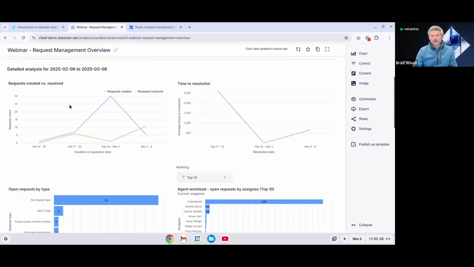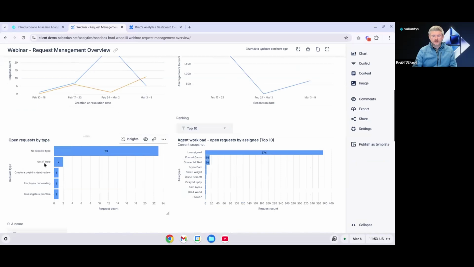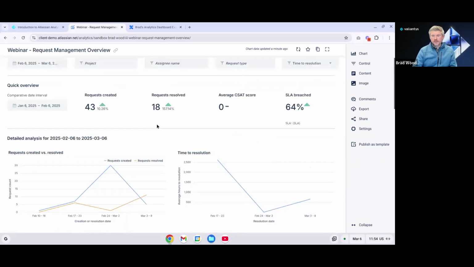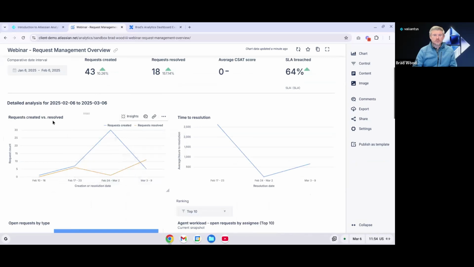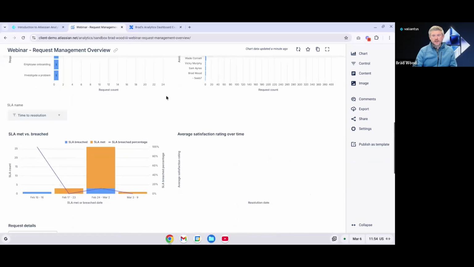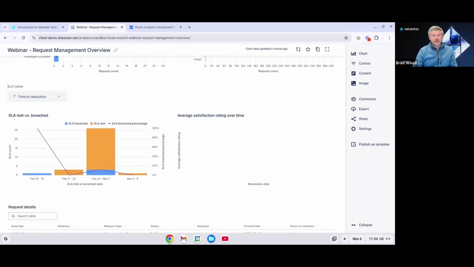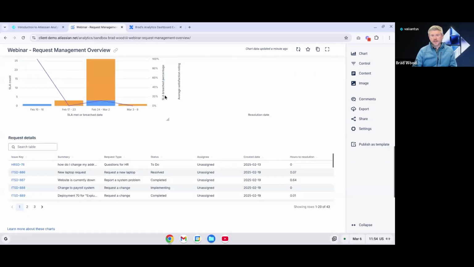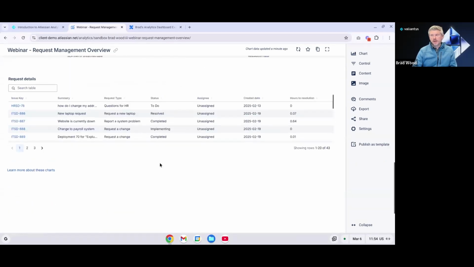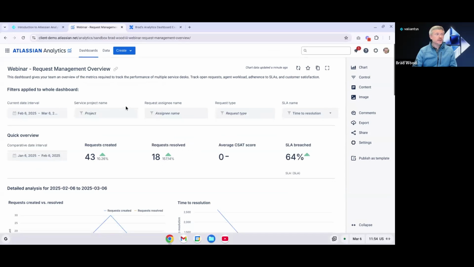So we can see a number of different chart types in here. We can see horizontal bar charts, for instance. There's controls in here. There's requests created versus resolved as a line graph. So you can really get an idea of the possibilities in Atlassian Analytics by exploring the templates. And I think this is, again, a great way to get yourself started and make the tweaks that you need to make from there. So, of course, the sky's kind of the limit with this tool.